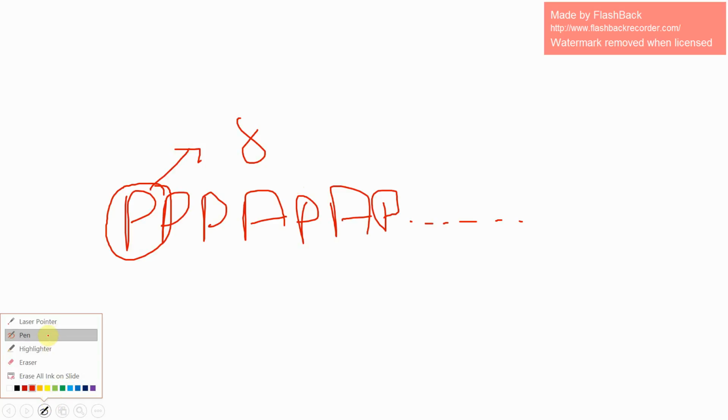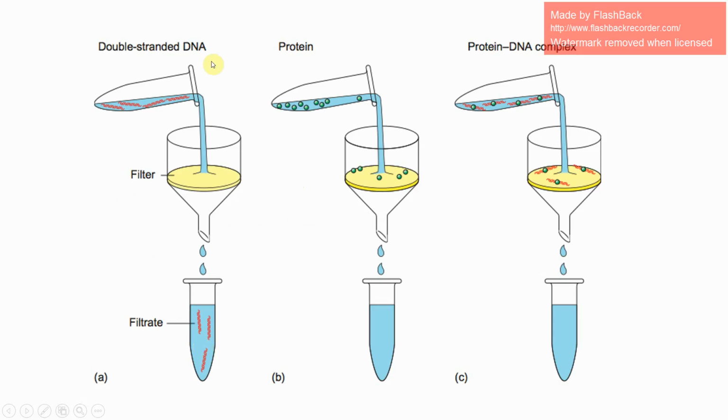So let me show you what that actually looks like. So here's what it looks like right here. This is the nitrocellulose filter binding assay. So in this first picture right here, you have double-stranded DNA. Now this is all radiolabeled with 32P. So when it's passed through the filter, nothing sticks. It all goes into the filtrate. However, when you have protein, the protein sticks to your filter, so nothing will be in your filtrate.